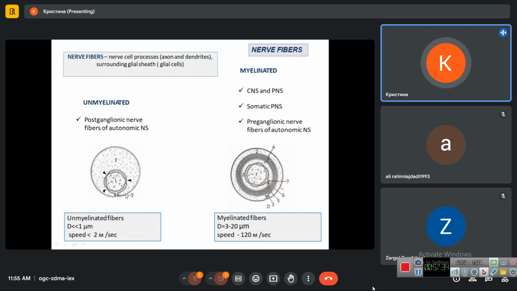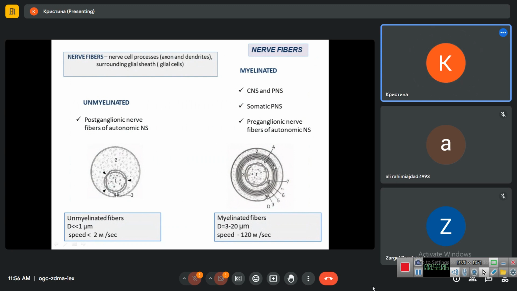And the second component, the glial cell, which surrounds the process of a neuron in both cases, in the case of myelinated and unmyelinated too. But in the case of a myelinated nerve fiber, the glial cell wraps many times around the central cylinder to form the so-called myelin sheath, number 4 here.